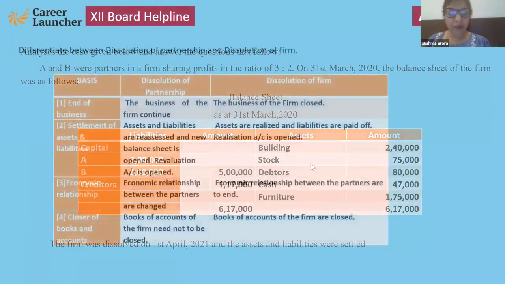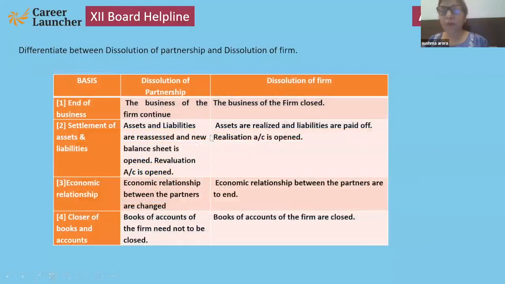Yes, any other point you want to discuss? Yes, the situations or conditions. Dissolution of partnership means change in PSR, admission, retirement, death. But in dissolution of firm, the firm is going to close. That is dissolution of firm.